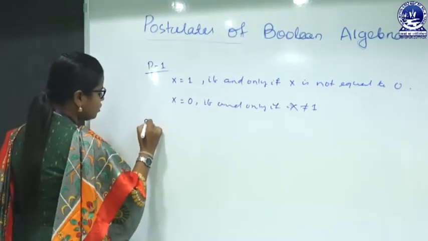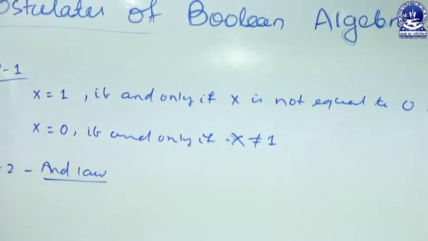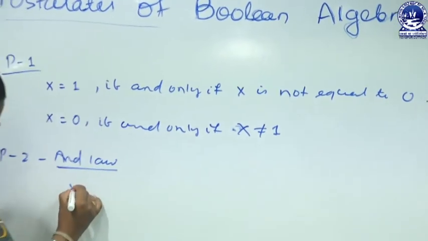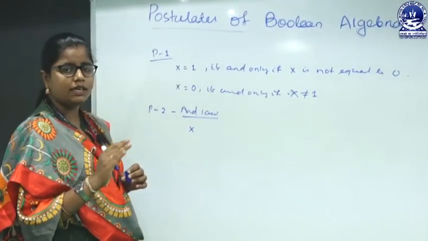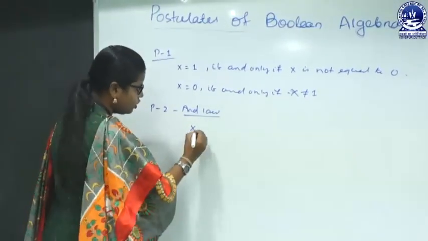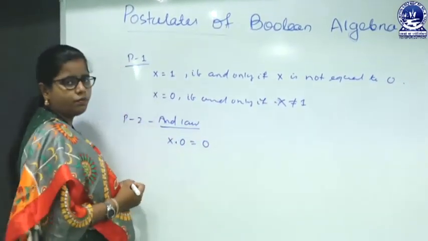The postulate 2 says the AND law. So, what are the AND laws? AND means what? Dot operator. Here we are using the dot operator, that means logical multiplication. So, x multiplied by 0 will be 0.